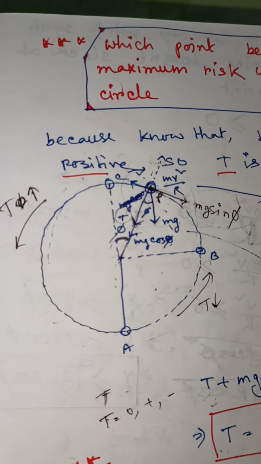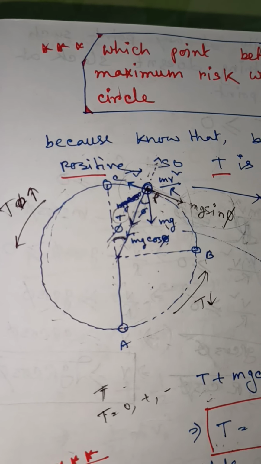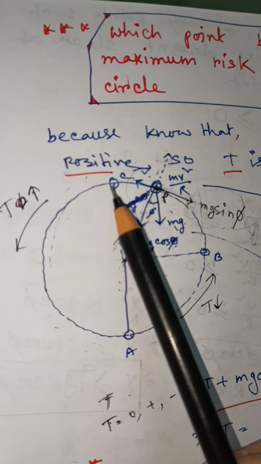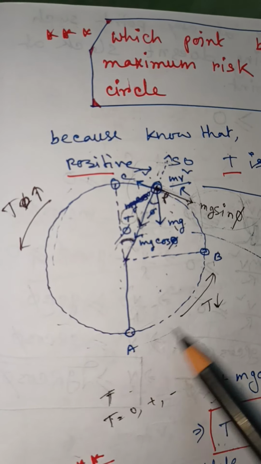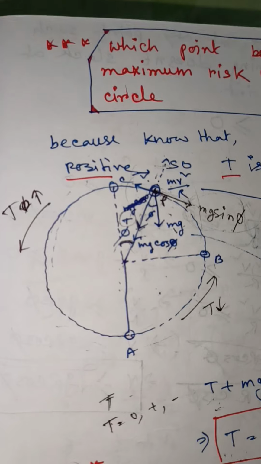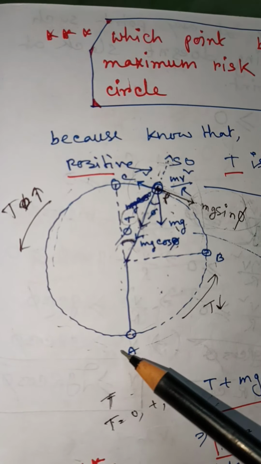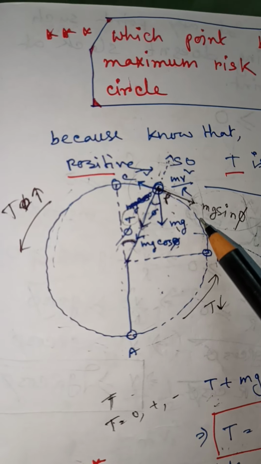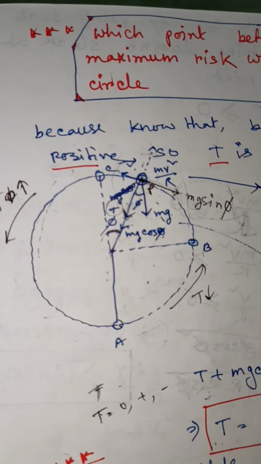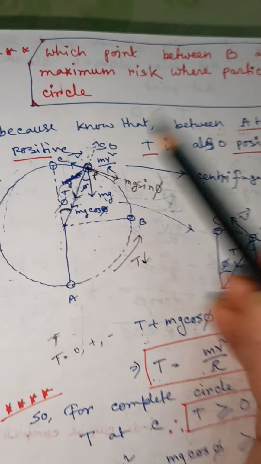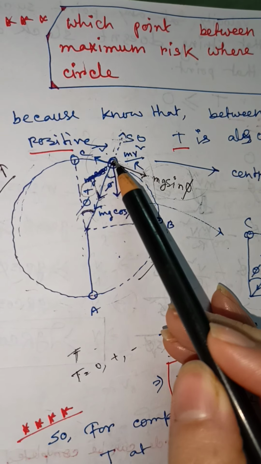So only at point C, if tension is 0, the body completes the circular path. But at any point other than C, if the tension force is 0, then the body cannot complete the circular path. Suppose I am taking this point.